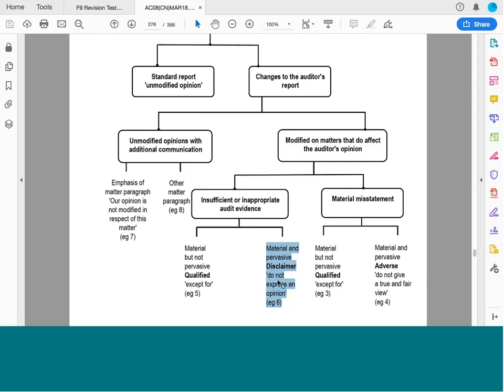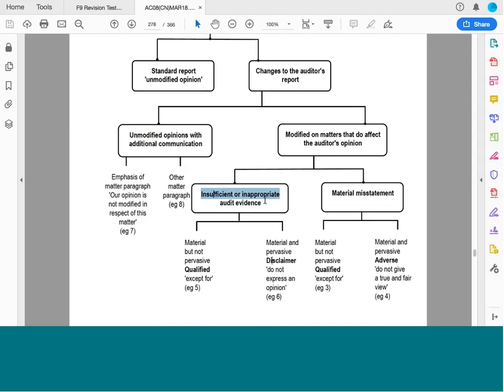And then we have a disclaimer. We cannot express an opinion. We do not express an opinion because we did not have the audit evidence to enable us to express an opinion. Okay. So this is all to do with not having audit evidence.